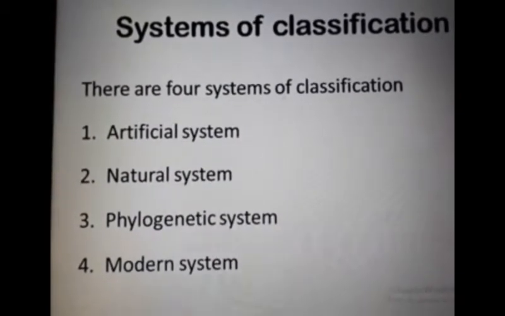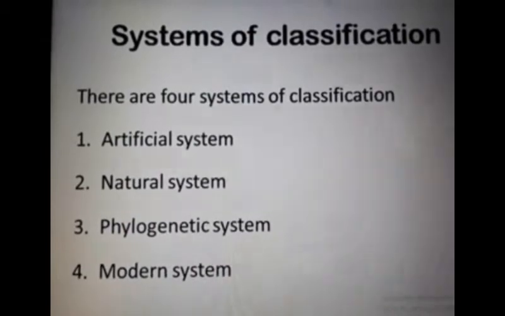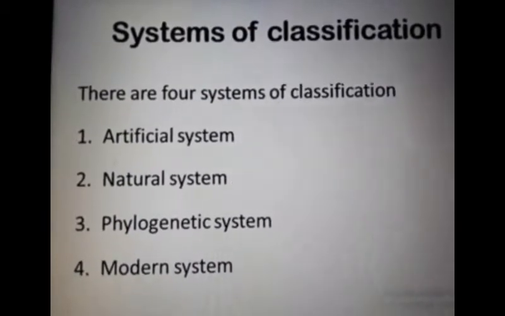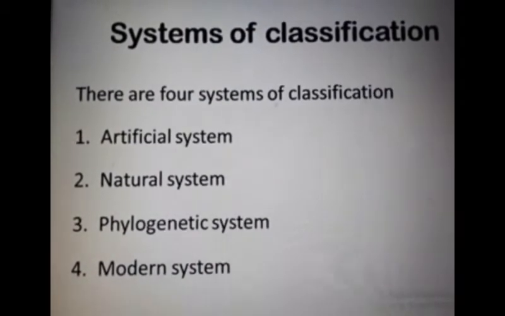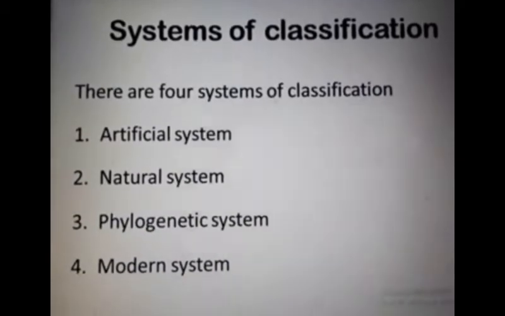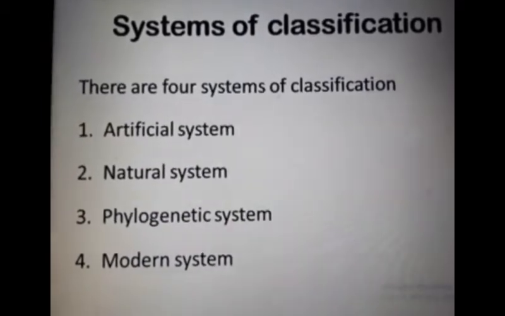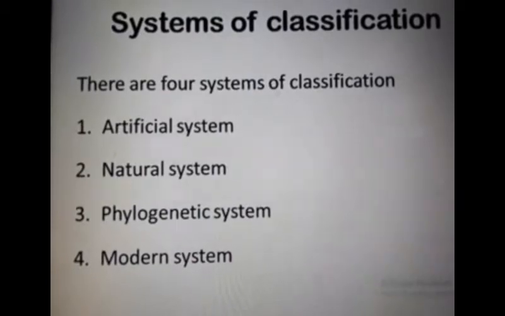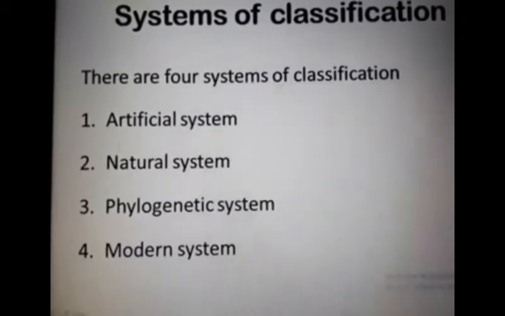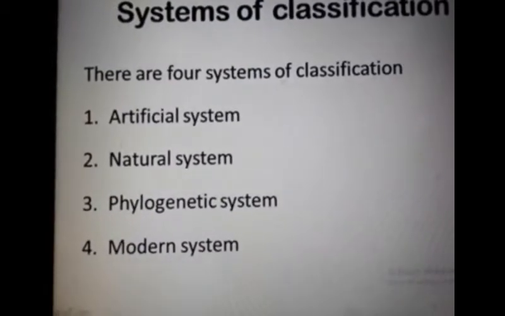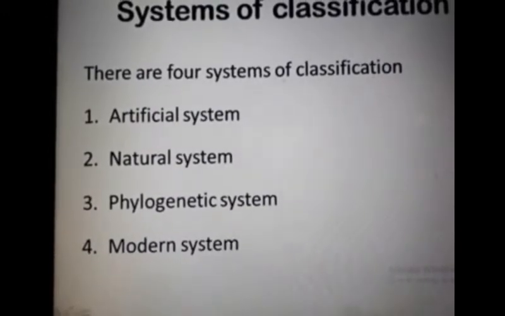There is another system, that is the natural system, a classification system which is based on a set of morphological characteristics for grouping similar plants. That is the natural system of classification. And you can also say that the classification system of Bentham and Hooker is an example of the natural system.